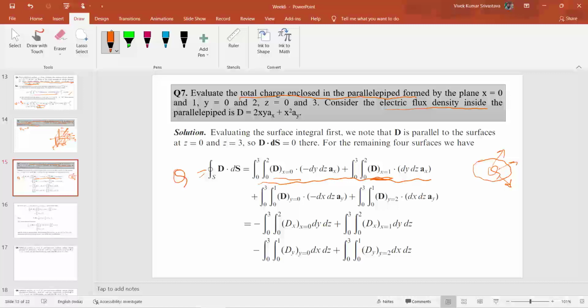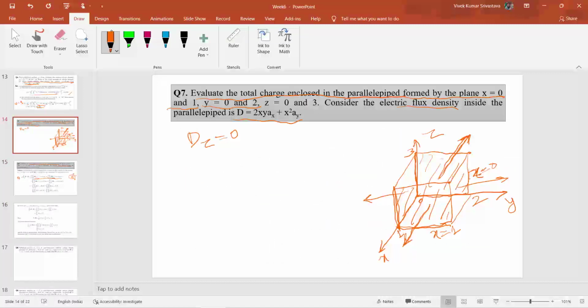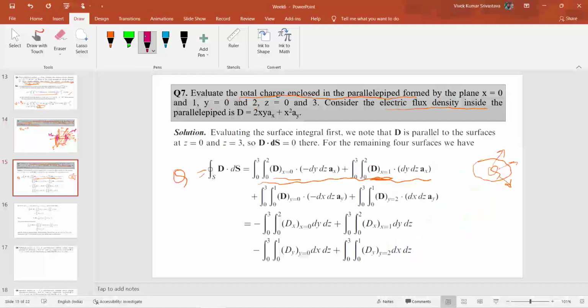Similarly, for calculating the flux emanated from the right and the left surface, you have to take y constant here. So basically, let me change the color here. This represents the left surface and this represents the right surface. Now we have to calculate the total amount of flux emanating through these surfaces. So we have to take y as constant here, and the rest of the quantities, dx and dz, will be variable here.